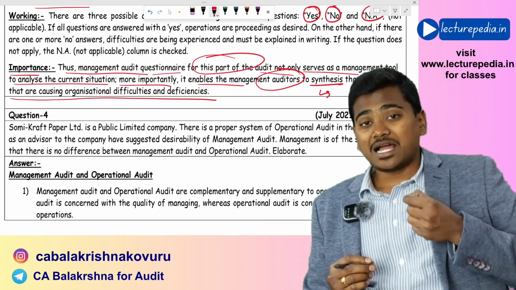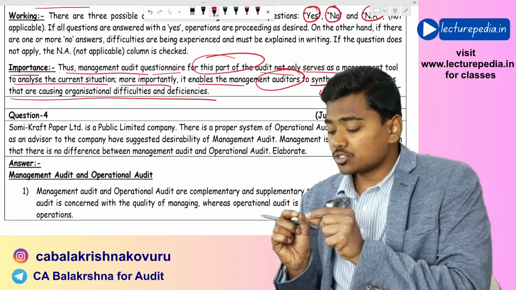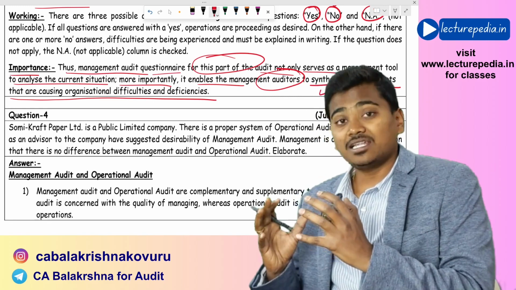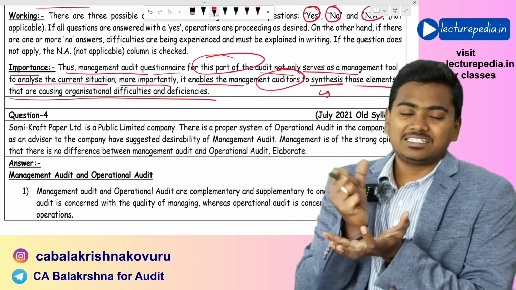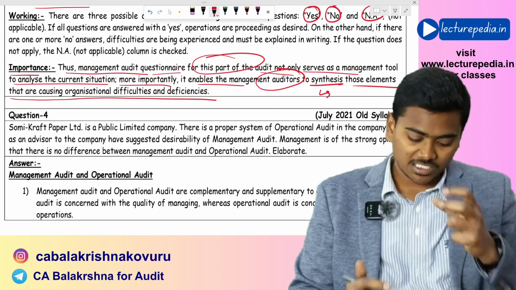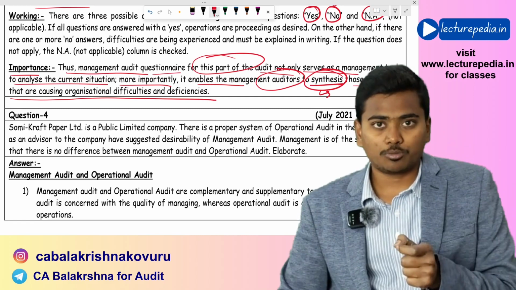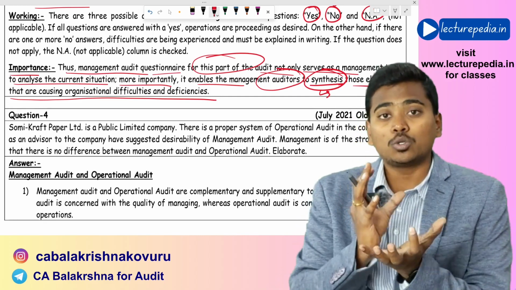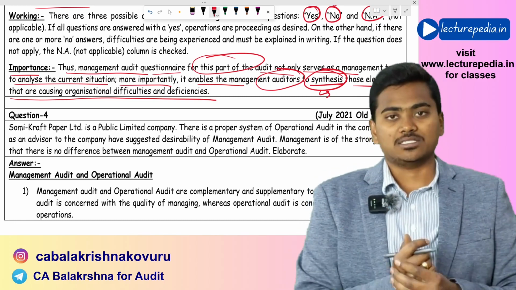So this questionnaire will help the auditor to identify those small problems and combine them to identify the real reason behind these deficiencies. That is known as synthesis. Identify small problems and combine them to get a whole picture of what the actual problem is.